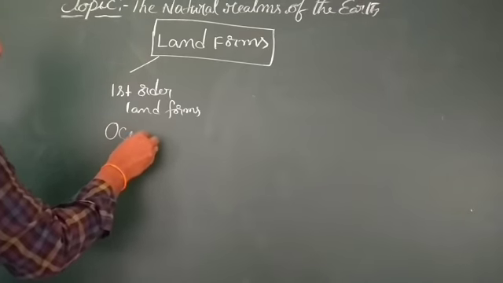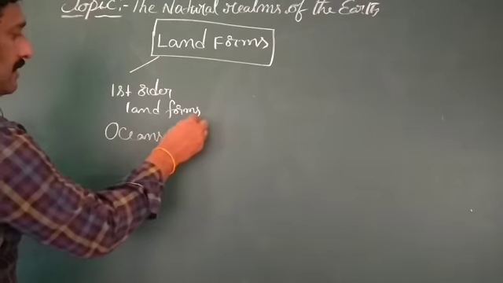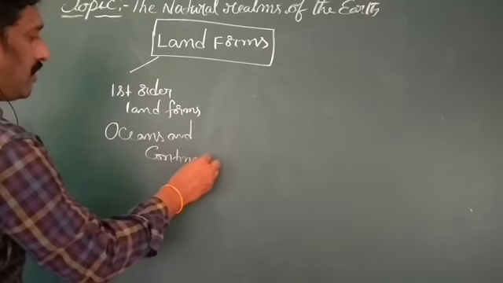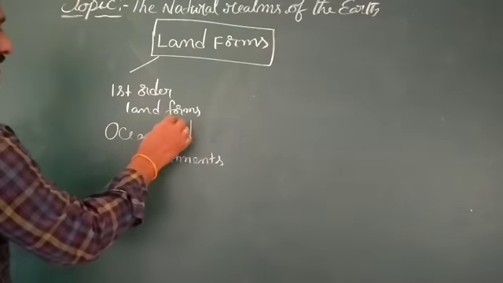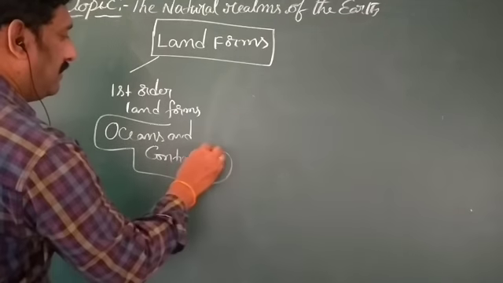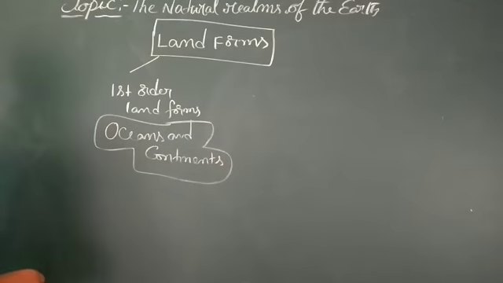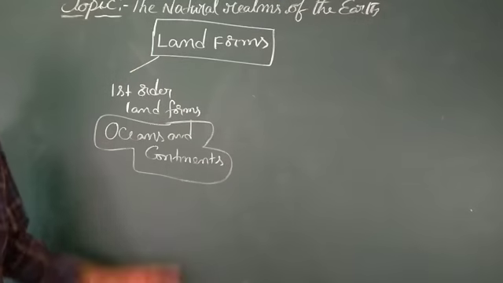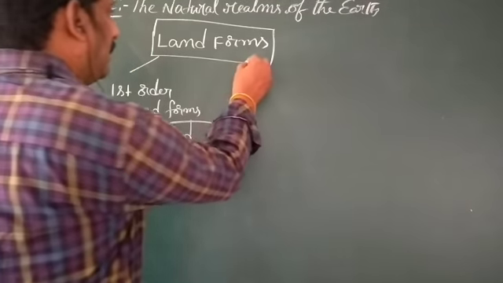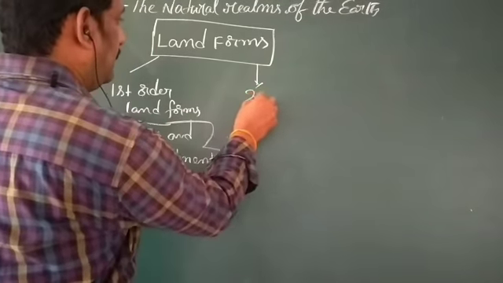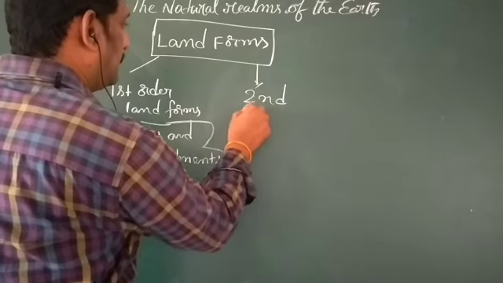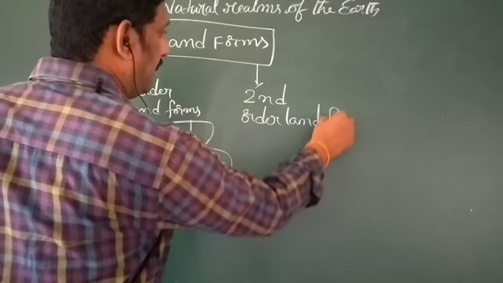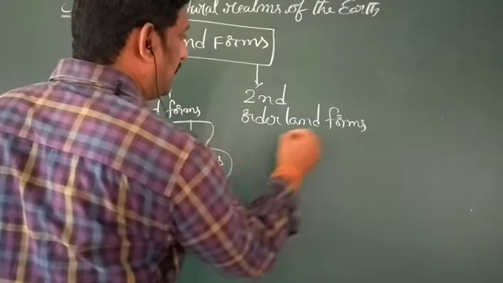Oceans and continents. Okay, understand clearly, my dear children. First order landforms, what comes under the first order landforms? Oceans and continents. Now, coming to second order landforms. What are the second order landforms?